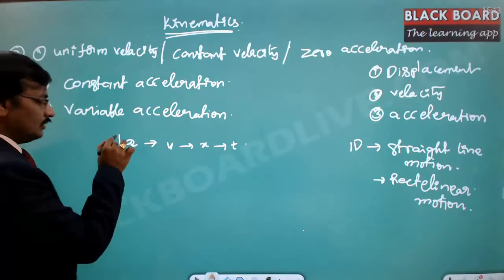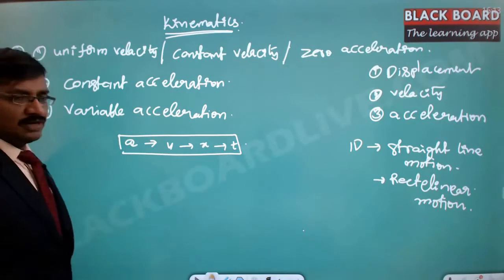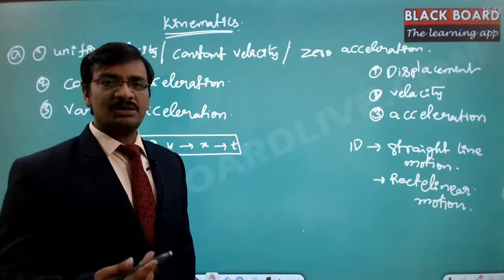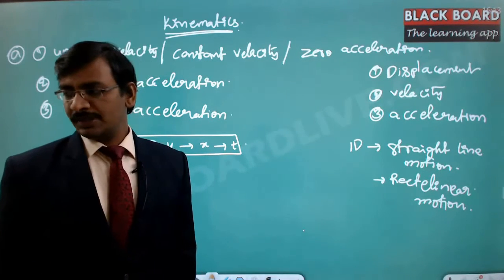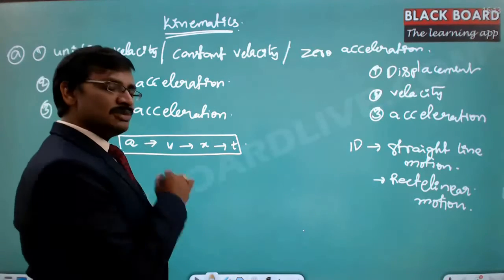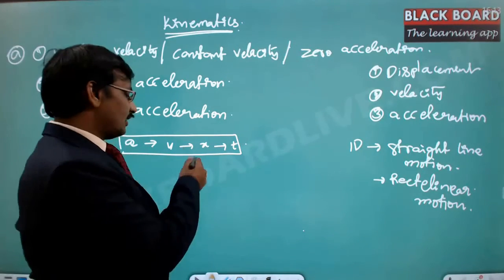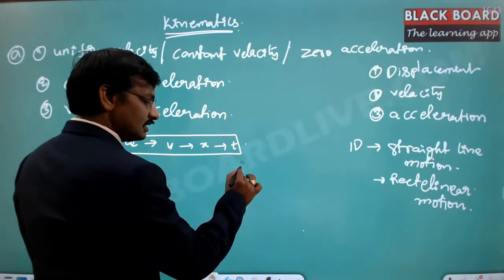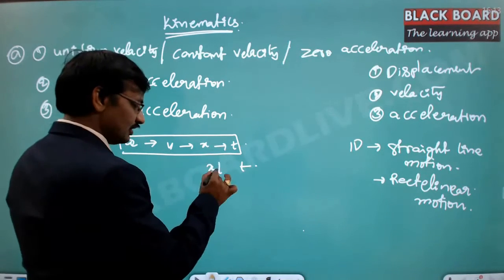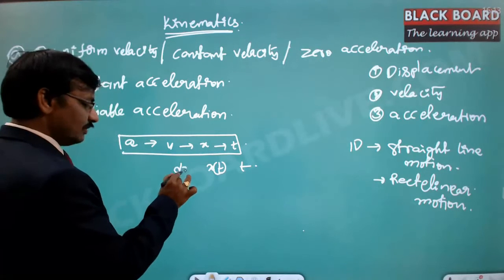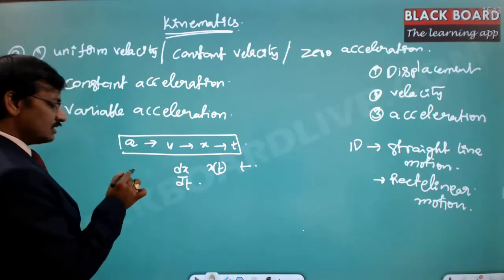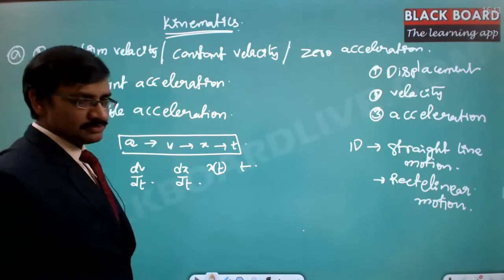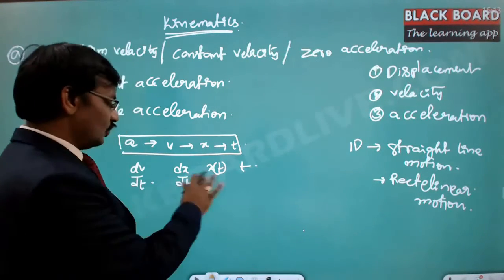So in general, we are dealing with four different variables. x is a function of time, which essentially means that with respect to time, the displacement changes. And as the displacement changes, the rate of change of displacement is nothing but the velocity. So x is a function of time, v is dx by dt, and a is dv by dt. This is the entire kinematics for that matter.